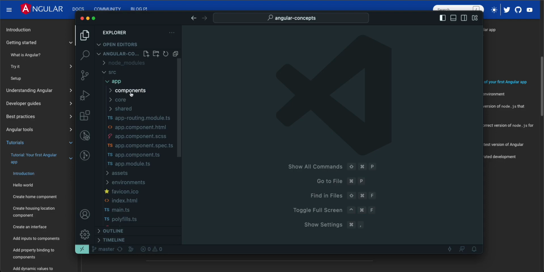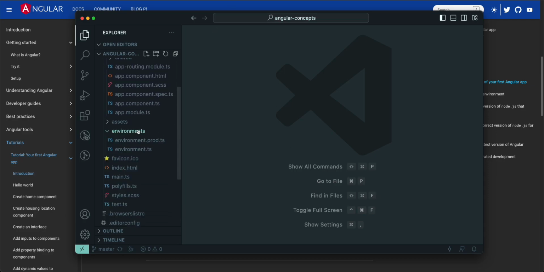These directories, components, core, shared, are created by me, because when you start your Angular application from scratch, these files will not come, right? I have a question. Okay, go ahead. I want to know about the environments. Okay, yeah. So in environments, this directory will come when you start your Angular application. These two files come into your picture here in the project.